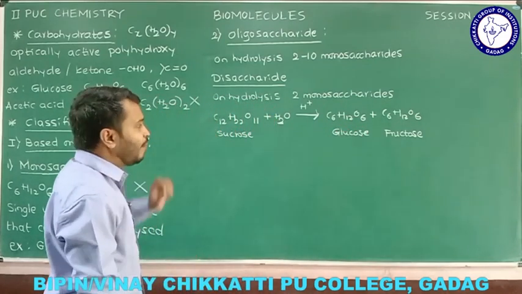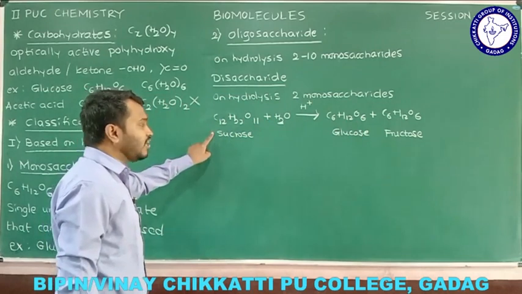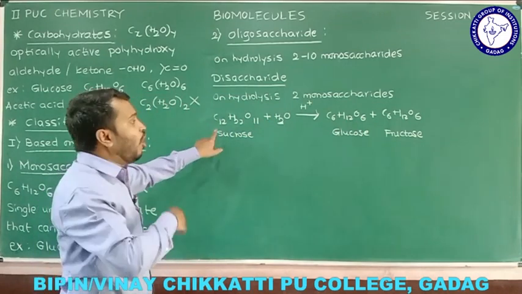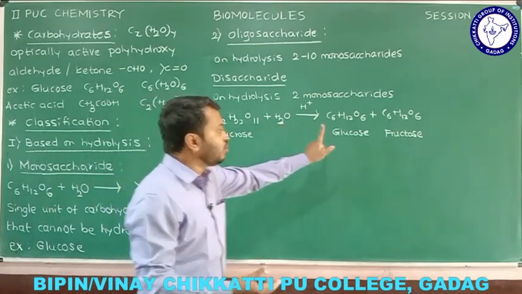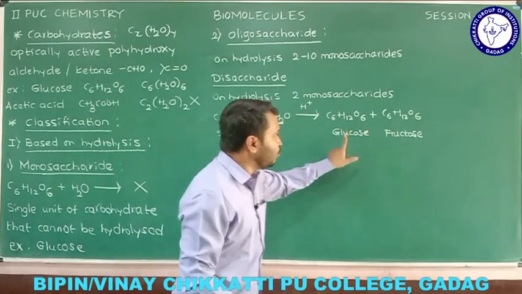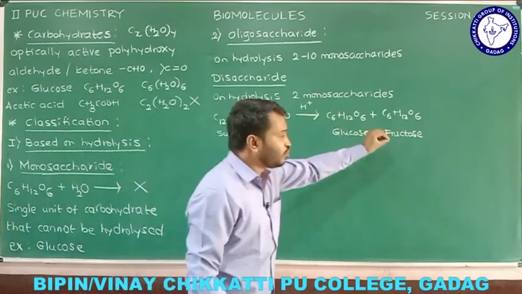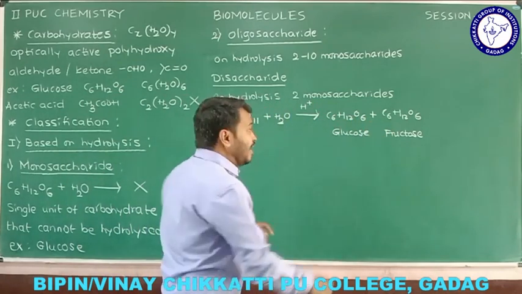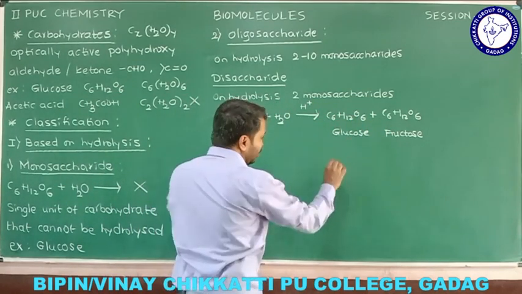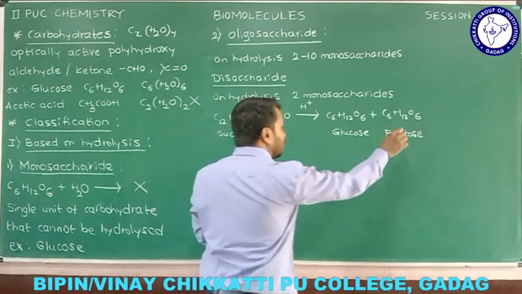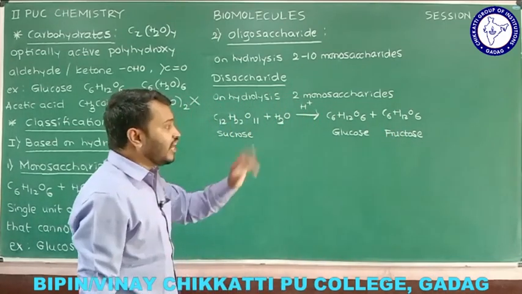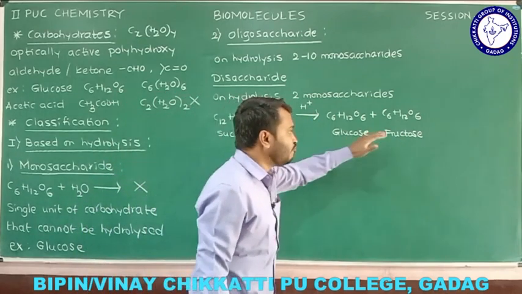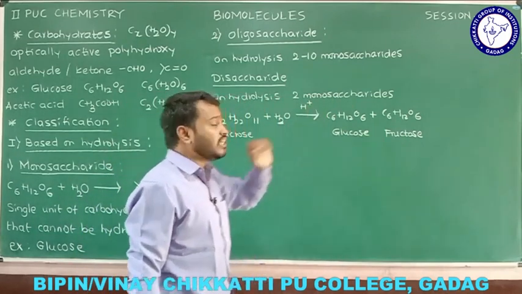So what happened here? This is the original carbohydrate, and after hydrolysis you got two monosaccharides. Glucose is a monosaccharide, fructose is also a monosaccharide, and if you further hydrolyze these, you are not going to get any product. Based on that condition, glucose and fructose are monosaccharides here.